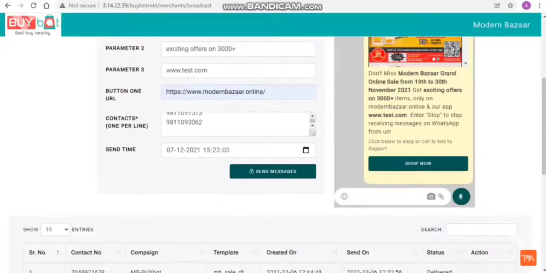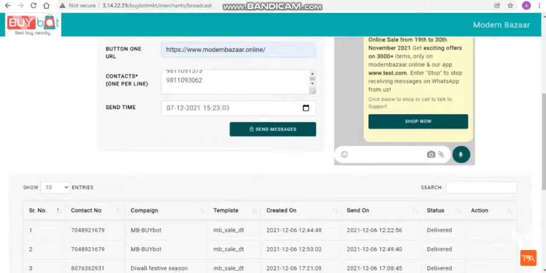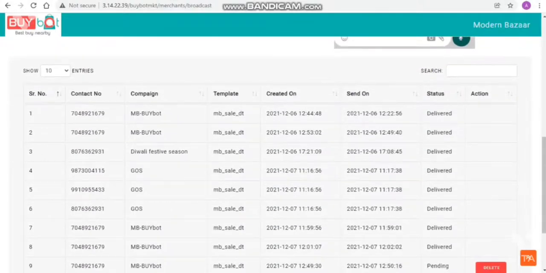And if we want to check the status of the message, whether the message has been delivered or not, we can do that also. Below this page there is a report stating contact number of the customer, campaign we have select, the template which we have sent and which we have created on, and what we have sent on at particular time. And the status will be shown over here, whether it is delivered or not.